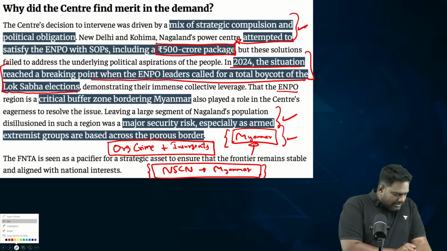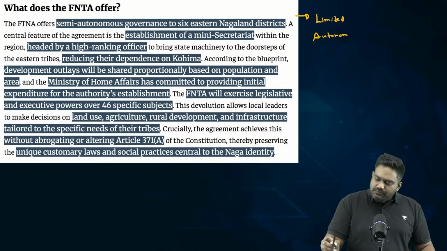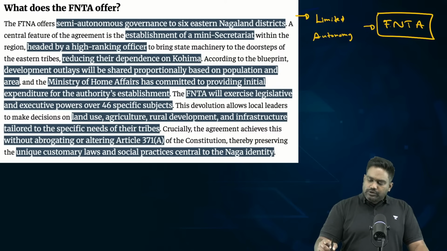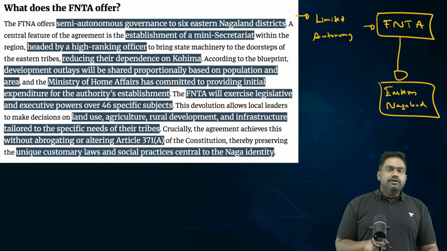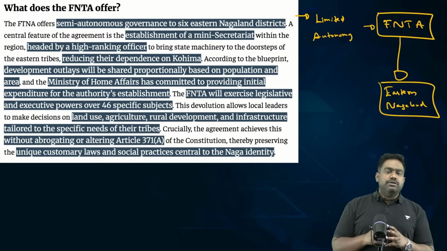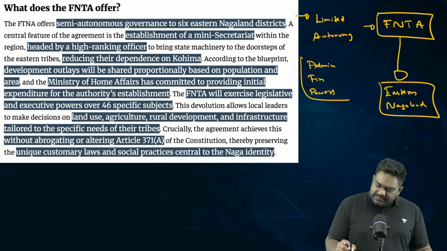So under the tripartite agreement, limited autonomy is being granted with the establishment of the FNTA, the Frontier Nagaland Territorial Authority, which will now administer and govern these 6 districts of Eastern Nagaland. So it will have its own jurisdiction and set of powers and authority. So this is basically a devolution of administrative and financial powers in specific areas. Around 46 subjects have been identified.